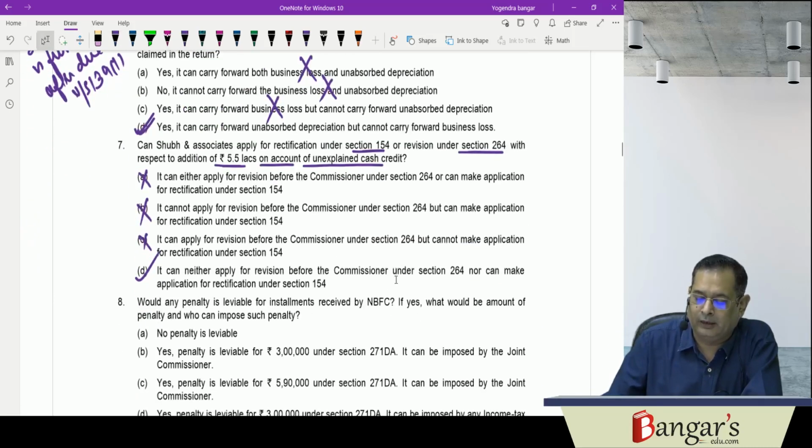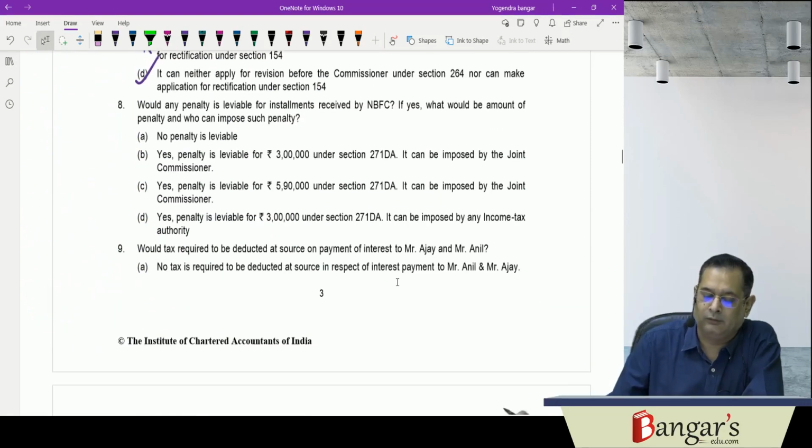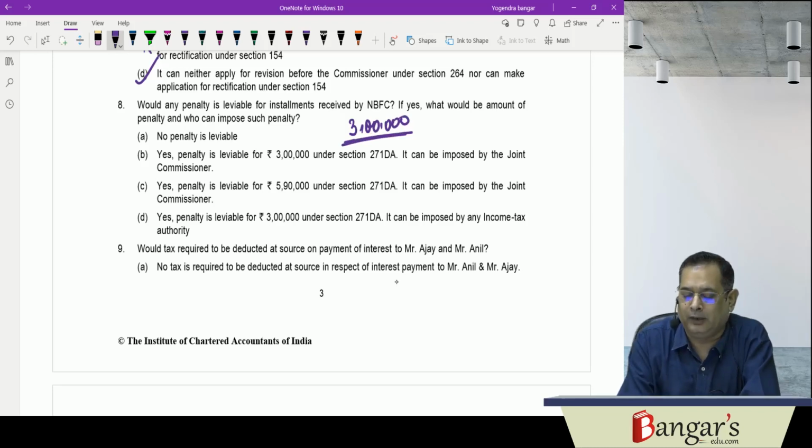So penalty will be levied on the NBFC. So here the answer will be: would penalty be leviable? Yes, penalty would be leviable. And what is the amount? That is equal to the amount of installment which has been accepted in cash. That is 3 lakh rupees has been accepted in cash.